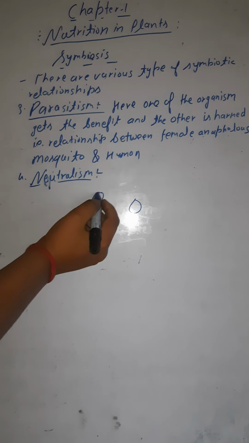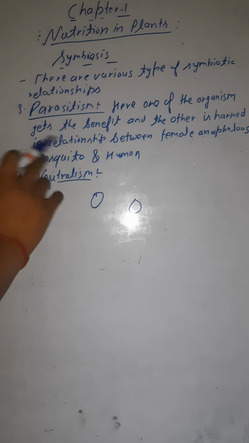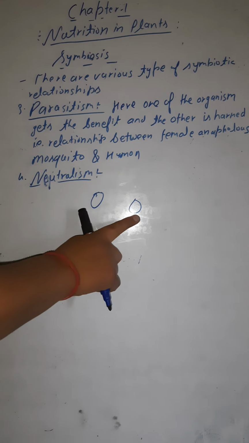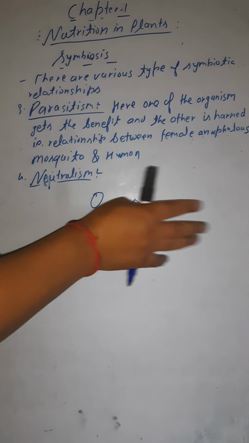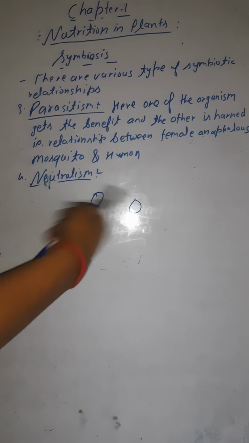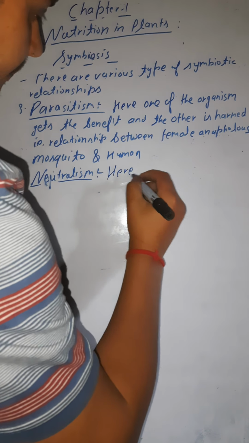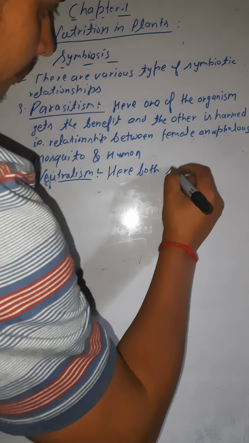Here you have two organisms. This organism gets nothing from the other one, and the other one gets nothing from the previous one. So this type of relationship comes under neutralism. So here I am writing: both the organisms live together, but they are neither benefited nor harmed.